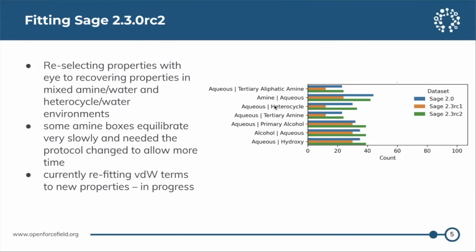So we've gone back to the drawing board and we've now reselected properties with a specific eye to recovering these mixtures, as well as other mixtures that had differences in representation. We still face the same issues that we did when we were filtering for the initial stage training set, where some properties with amines equilibrate very slowly. So we've now modified the protocol to allow for longer equilibration times so that we can still incorporate this data. This is currently in progress. We're currently in the middle of fitting our van der Waals terms to this new training dataset and anticipate moving on to refitting our valence terms next week.